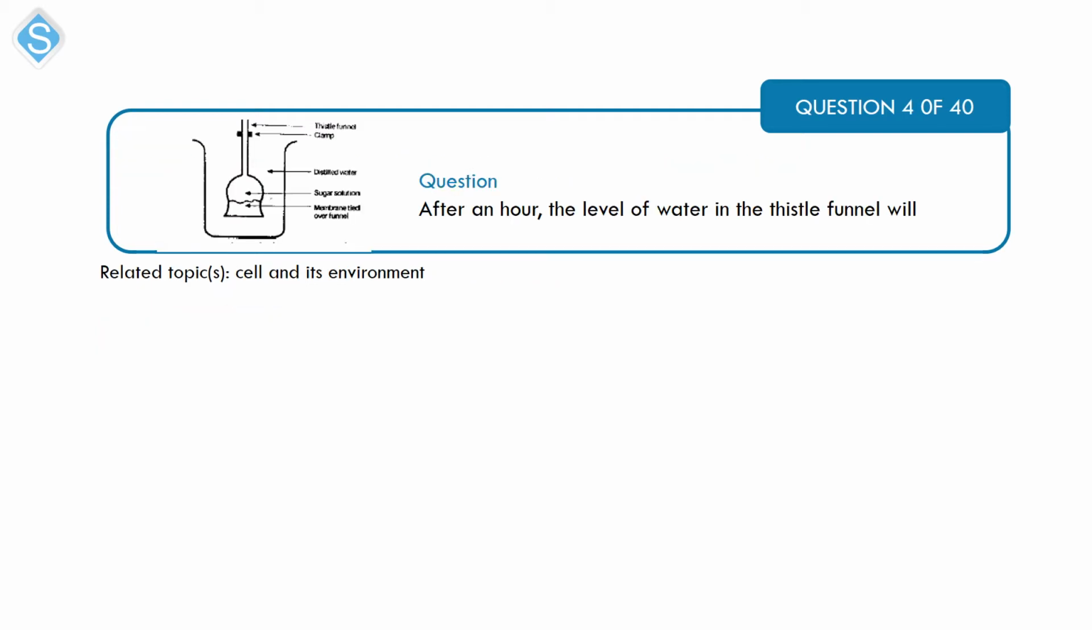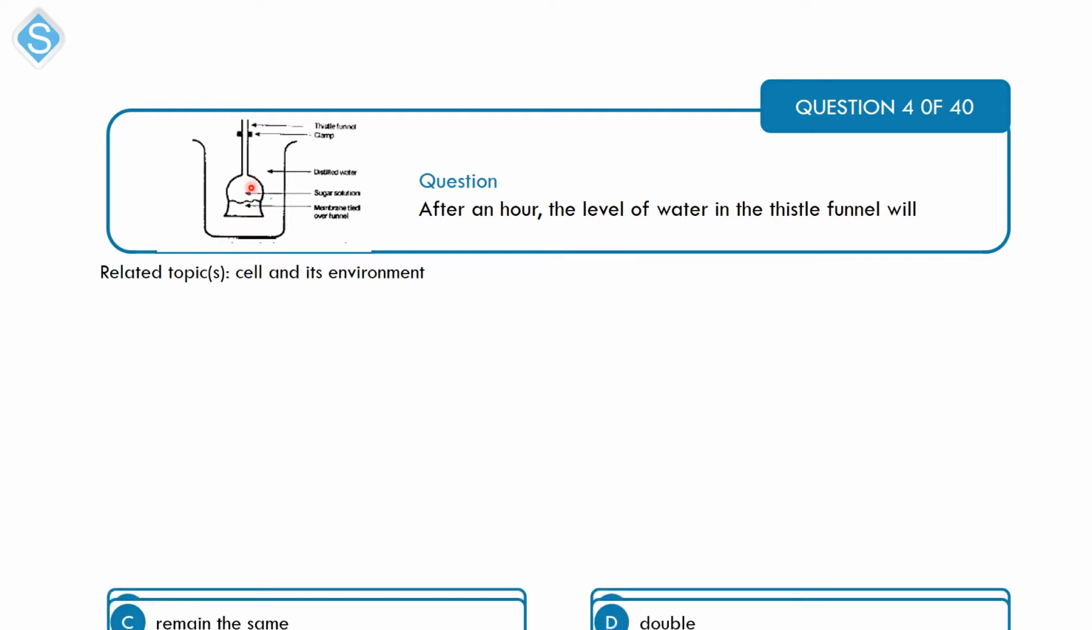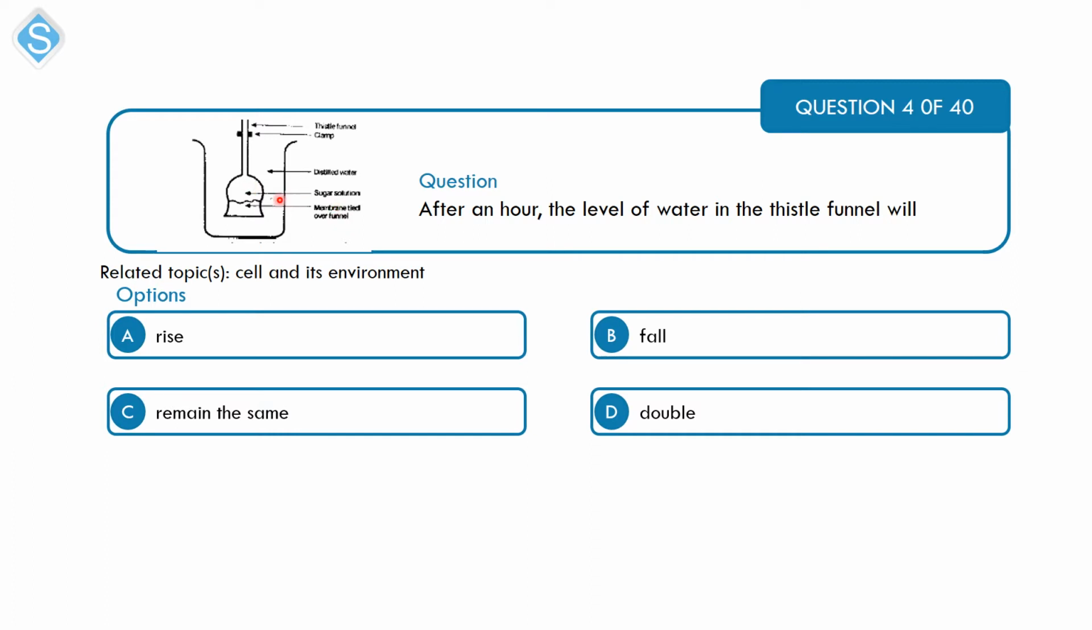Next is a question on cell and its environment. So you have a diagram here where you have a tissue funnel, a clamp. This is distilled water in this beaker. You have sugar solution, and then you have a membrane tied over the tissue funnel. So after an hour, the level of water in this tissue funnel will A. rise, B. fall, C. remain the same, and D. double.